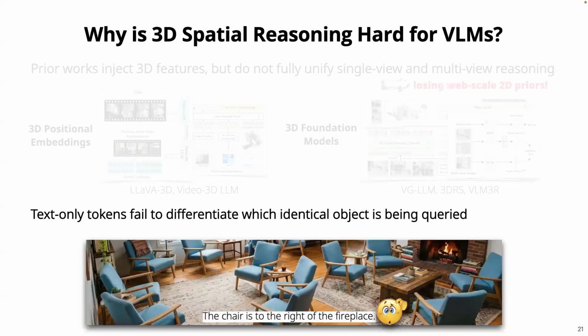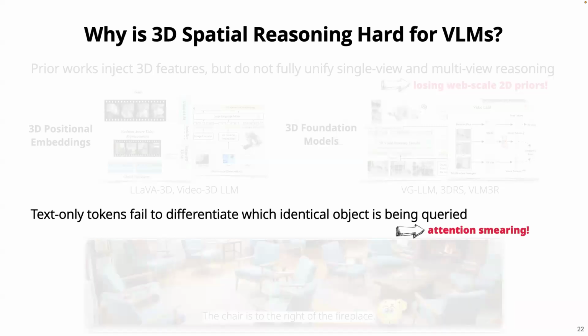On the other side, we also see a linguistic limitation when relying purely on text tokens. The example here shows that the chair is to the right of the fireplace. If a prompt or caption mentions this, it would spread the attention across all the identical chairs in the room. I call this an attention smearing problem. It creates massive visual ambiguity. And in complex environments like the real world, sometimes text alone just isn't enough to resolve these references, right? So we need some sort of spatial region tokens to directly anchor the model's understanding.